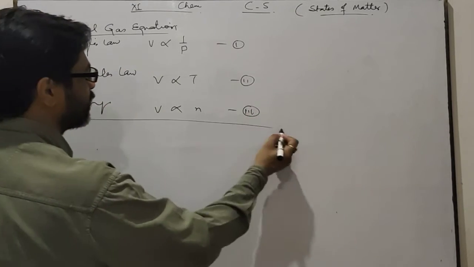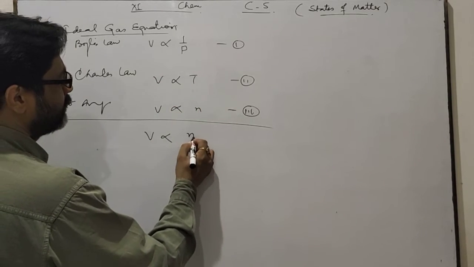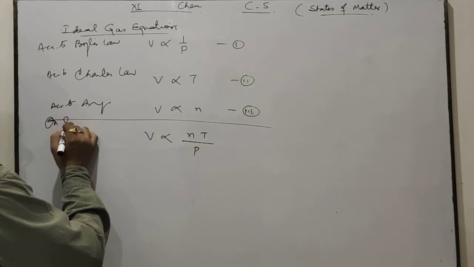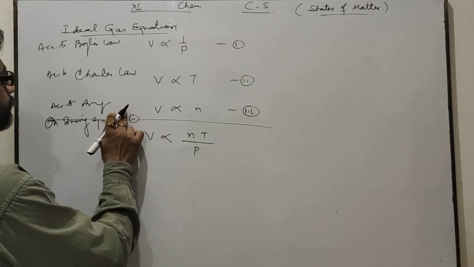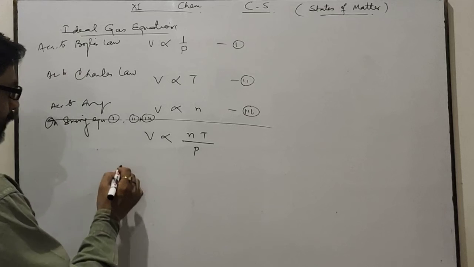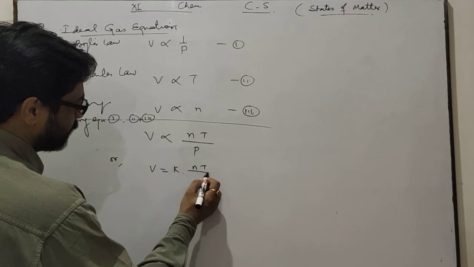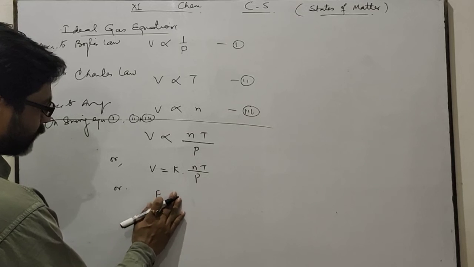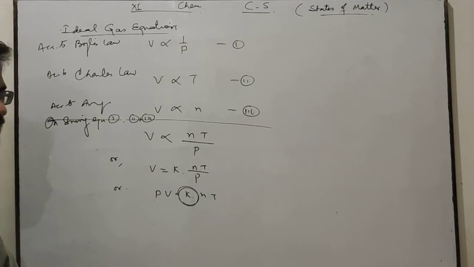On summing equations 1, 2 and 3, V becomes proportional to NT by P, or V equals K NT by P, or on cross multiplying, PV equals KNT, where K is any constant.